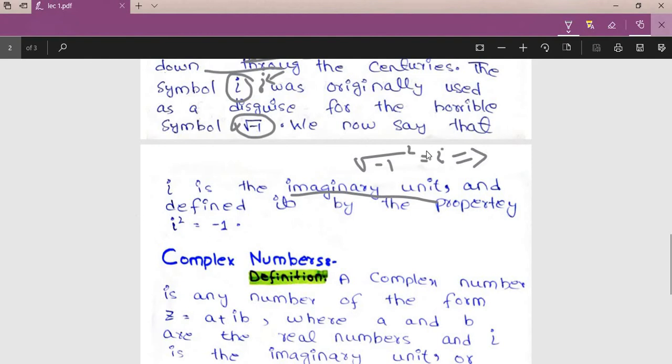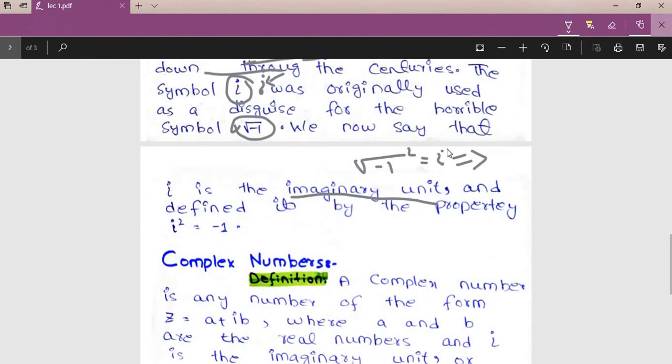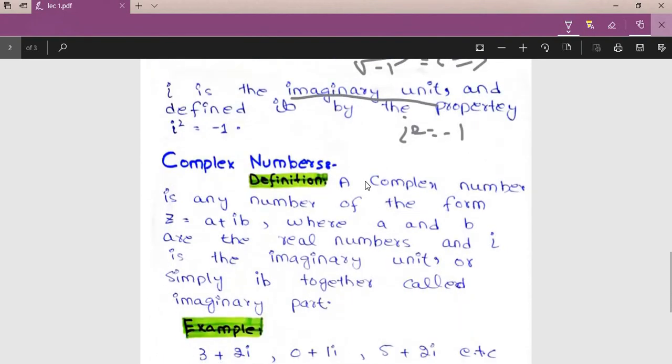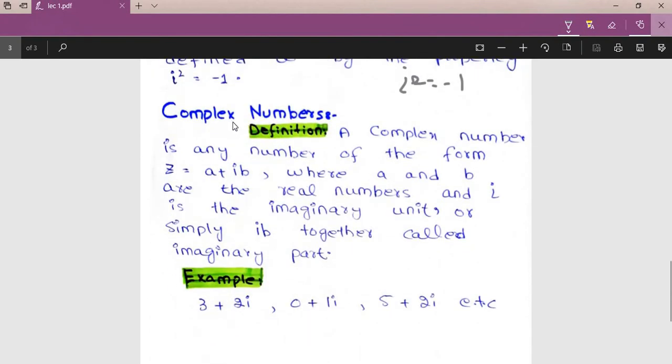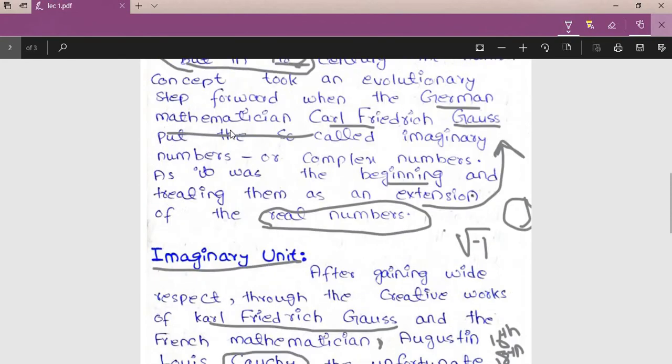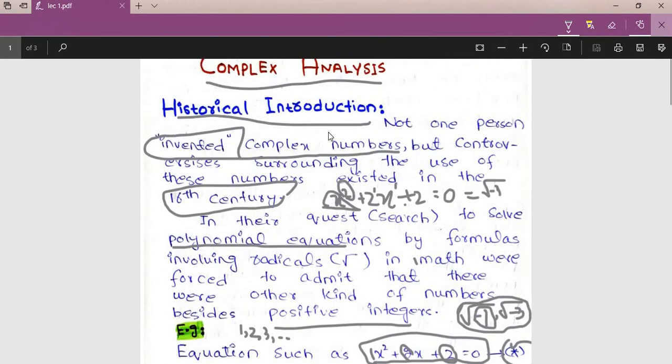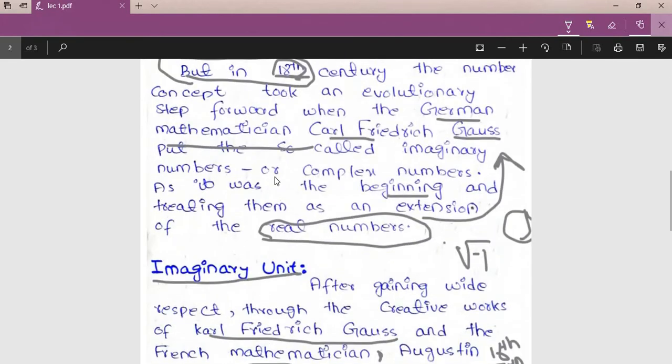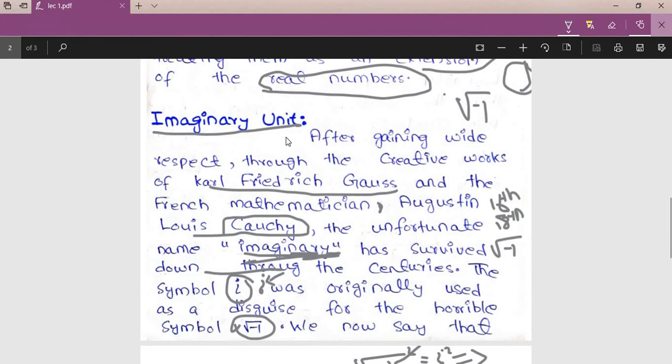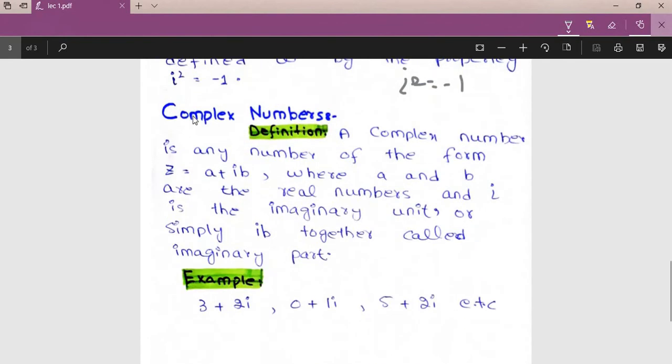If we apply the square on both sides, this square root will be cancelled and the value of iota square will be equal to -1. Then my last topic, which is also the first topic of this subject, because the above topics, the historical introduction and the imaginary unit, were the topics in the history, and this is the first topic of this subject.